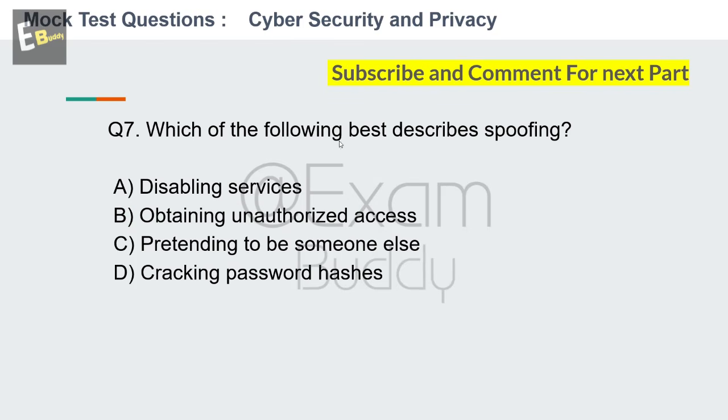Which of the following best describes spoofing? So these are the options: disabling services, obtaining unauthorized access, pretending to be someone else, cracking password hashes. So your time starts now. And the answer is C. Pretending to be someone else. Now let's go to our question number 8.